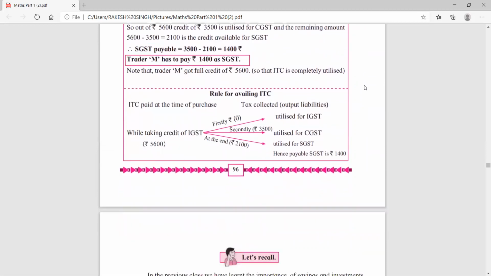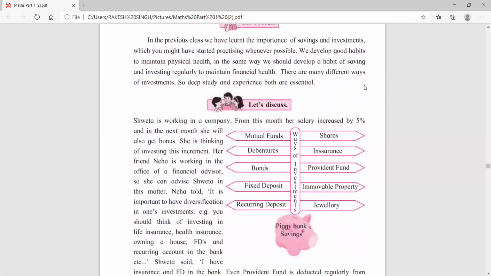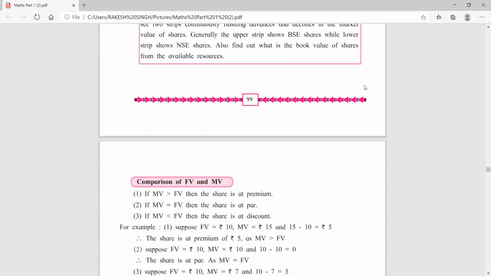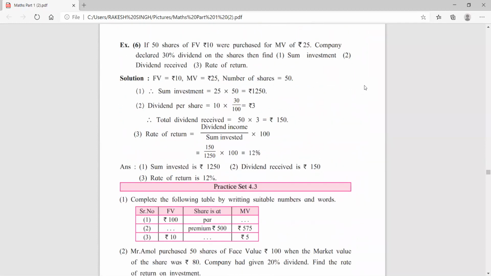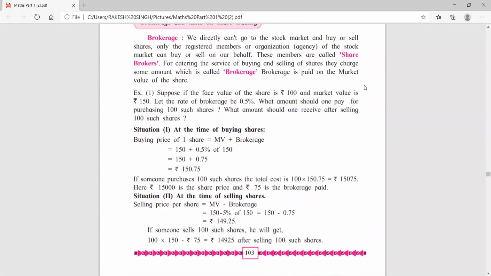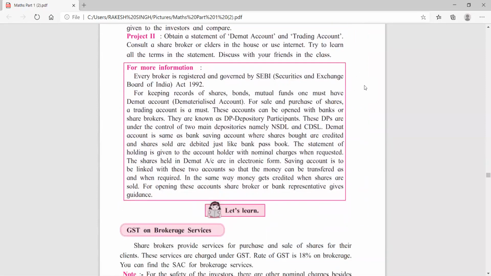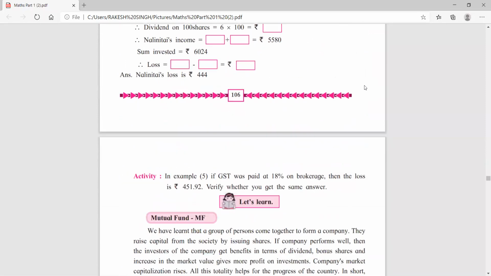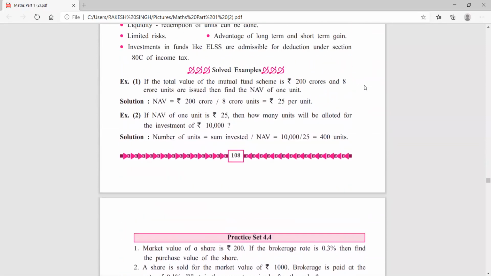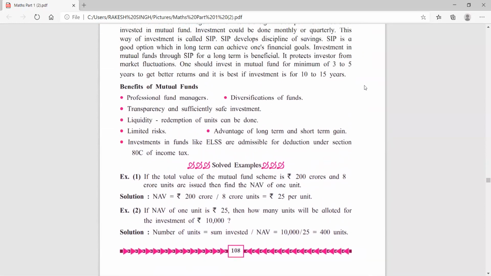After that, children, page numbers 97, 98, 99, 100, 101, 102, 103, 104, 105, 106, 107, and 108. All this part is omitted this year, means page number 97 to 108.